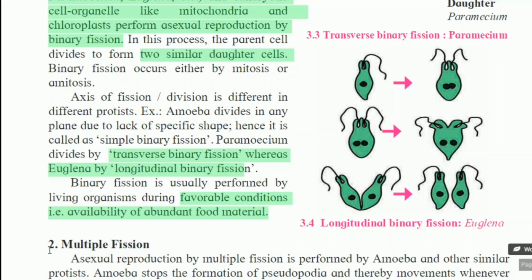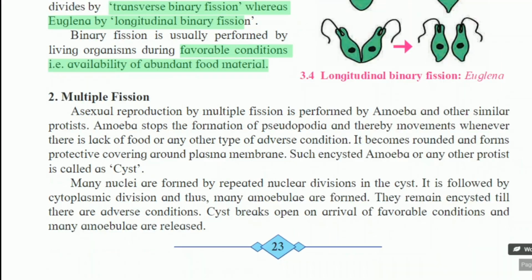The second type of fission which occurs in unicellular organisms is multiple fission, where from the parent cell many daughter cells may form. So we can say multiple fission is observed in amoeba in adverse conditions.